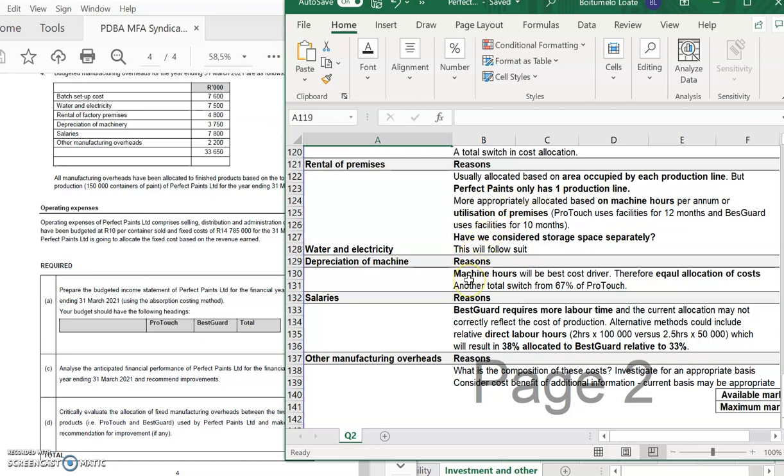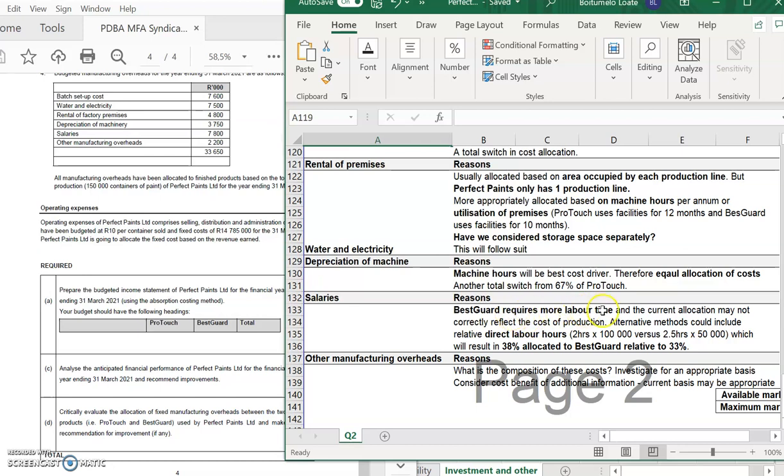Okay, next point, depreciation of machine. Because it's the depreciation of the machine, as you use the machine, you're using it up, which comes through depreciation. So your machine hours will be the best cost driver. So therefore, an equal allocation of costs between the two. Another switch between ProTouch to BestCard, based on machine hours.